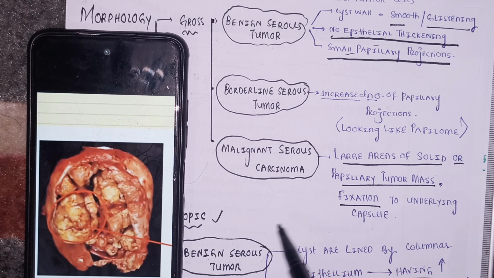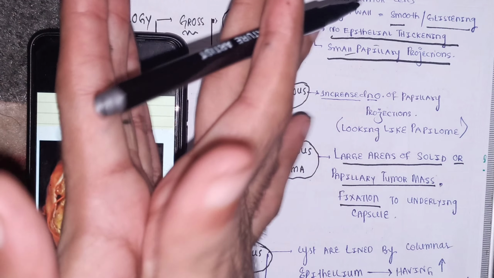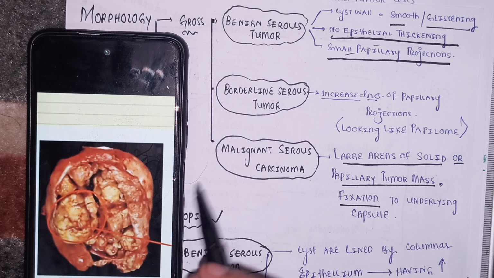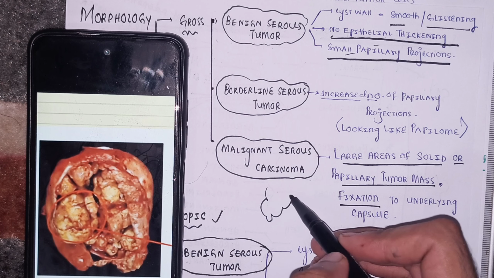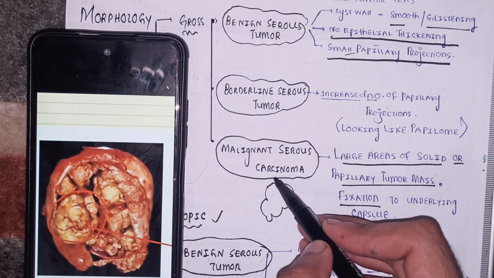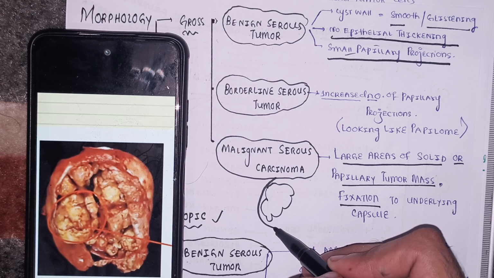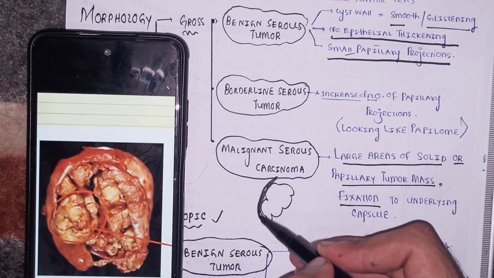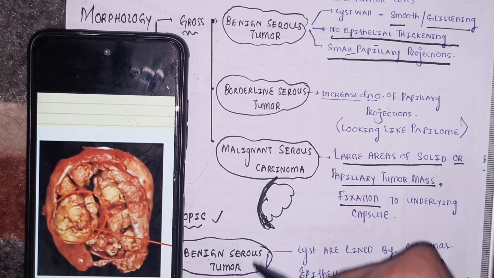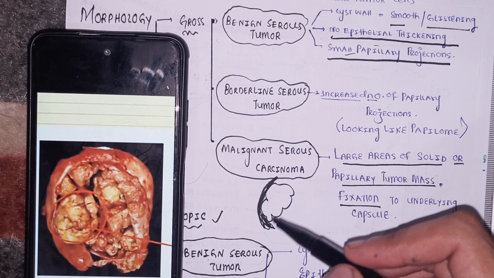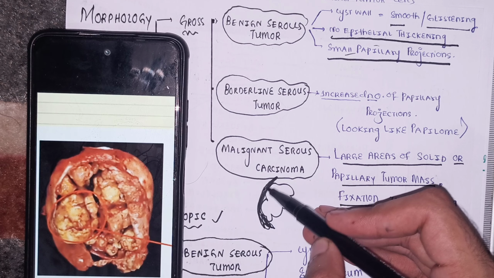What do I mean by fixation? You can see this tumor. This is the malignant serous tumor of the ovary. And what do I mean by fixation? It is very much fixed to the surface of the ovary. Let's suppose this is the malignant serous carcinoma, and this is the wall of the ovary. You can see how much fixed it is with the capsule. So it is fixed to the capsule, the capsule of the tumor.